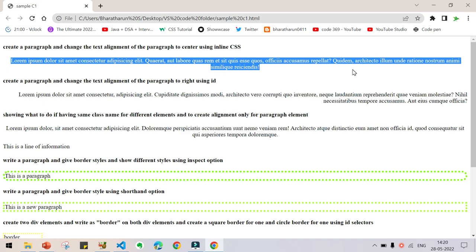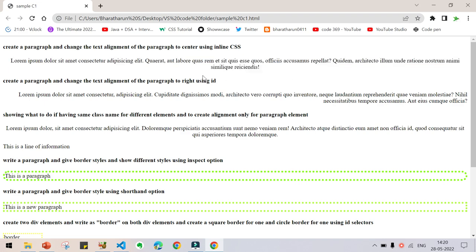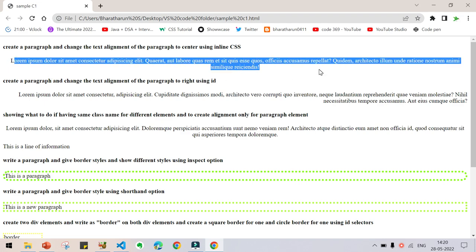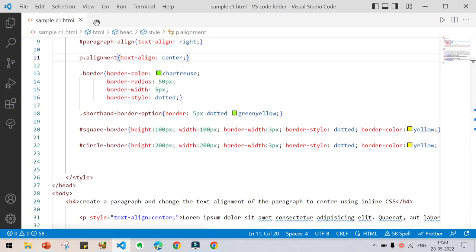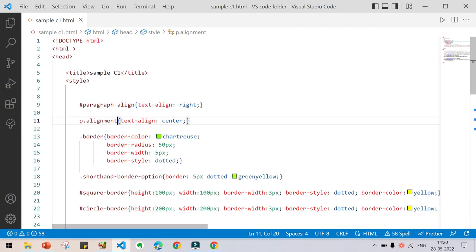Normally the paragraph will be in left alignment, so we are going to make it center aligned like this. So how to do this? Go to the VS Code editor, and this is the sample project code, and you don't need that.